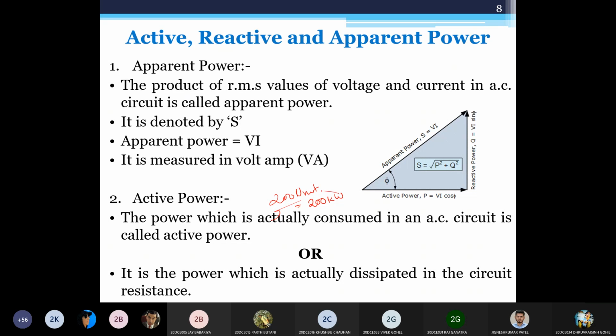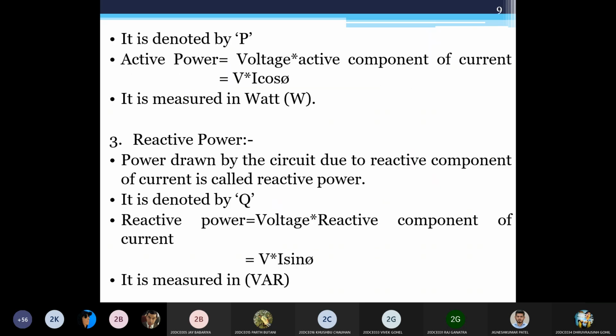How does one measure this? For example, you have a 40 watt light at your home, the white fluorescent light that we have, that is a 40 watt or 45 watt light. Okay, it is rated in active power only, and if you use it for 10 hours, so 10 into 40, that is 400 watt-hours of power that you use. And if you want to convert it to units, you can say it is 0.4 unit of power. Like 1 unit is equal to 1 kilowatt-hour of power.